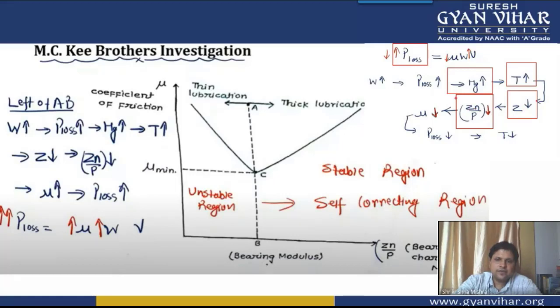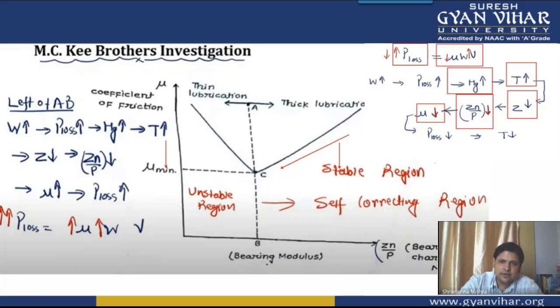And if this characteristic number is decreasing, so is your coefficient of friction decreasing. And if the coefficient of friction is decreasing, then we know the formula for power loss, mu W V. In this formula you can see that if the coefficient of friction is decreasing, power loss will also decrease.